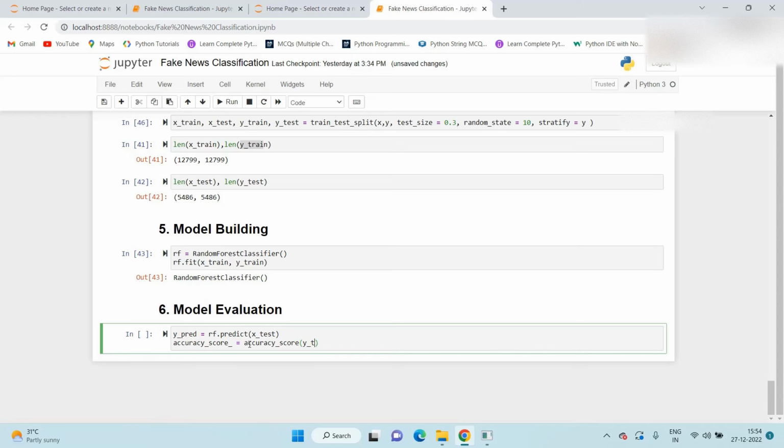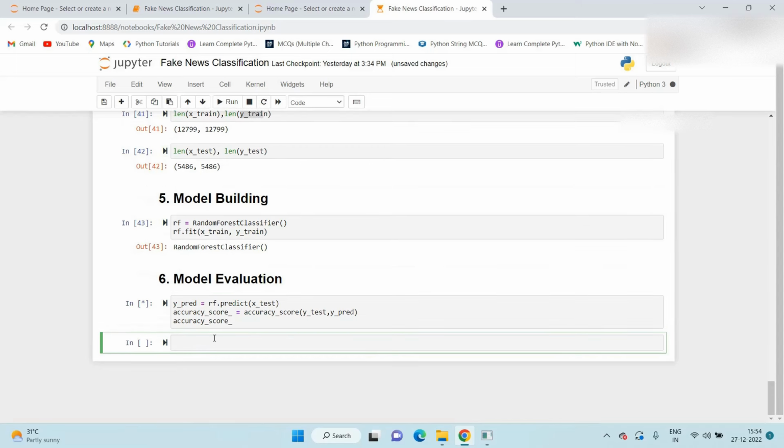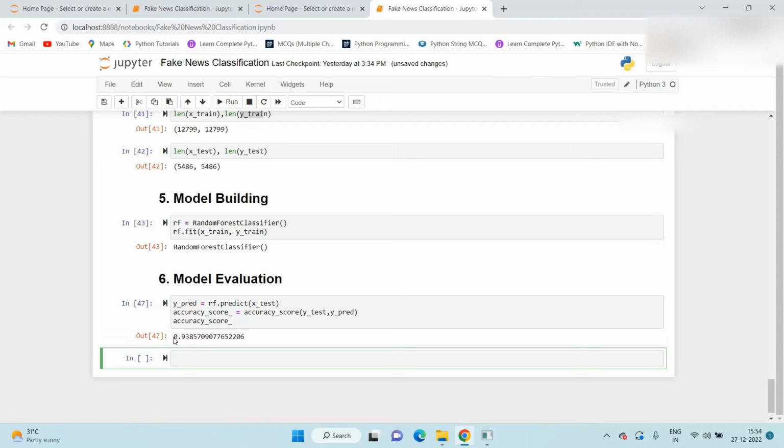See here, first of all we need to pass y_test and y_prediction. If we check this accuracy score, we receive around 93% accuracy.